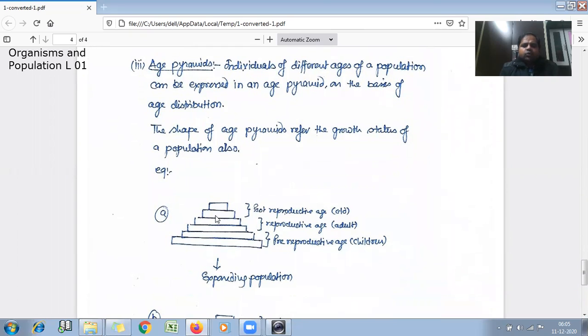The two upper bars represent post-reproductive ages, meaning the old age population. The middle one represents the reproductive age, meaning adults, and the last one represents pre-reproductive ages, meaning children. So we can see here that the number of pre-reproductive individuals is more as compared to old. So we can say that it is an expanding population.